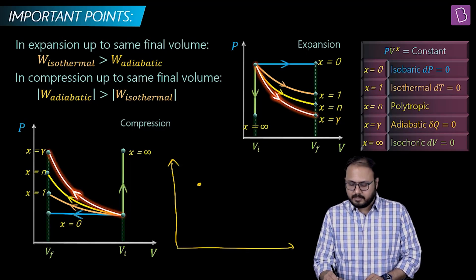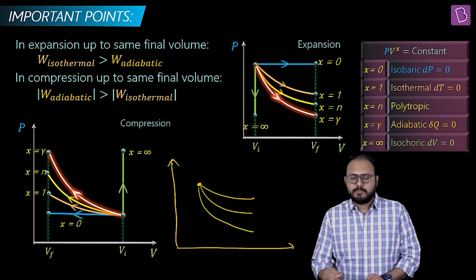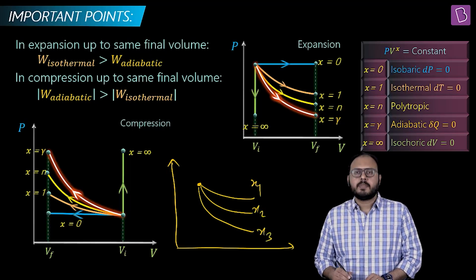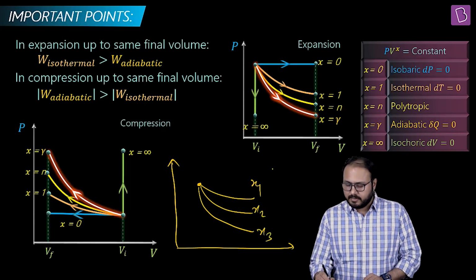Again telling you, you start from here. Take polytropic exponents x1, x2 and x3, not only are all positive, x1 is less than x2 is less than x3.